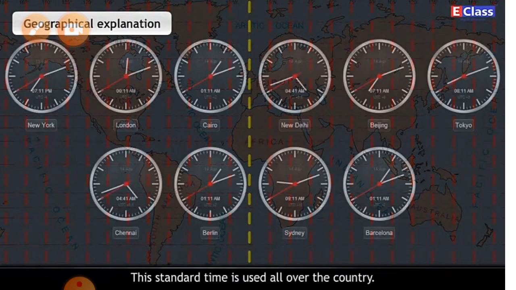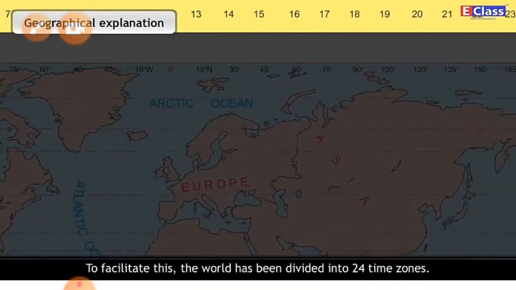With respect to business at global level, there should be compatibility between the standard times of various countries. To facilitate this, the world has been divided into 24 time zones. These time zones have been created with reference to the prime meridian itself.